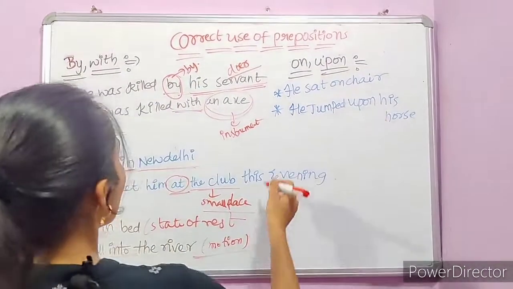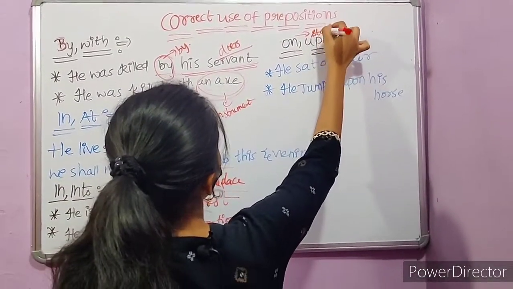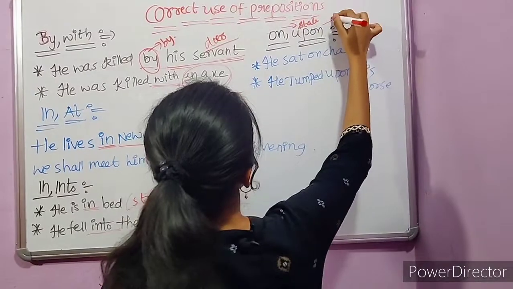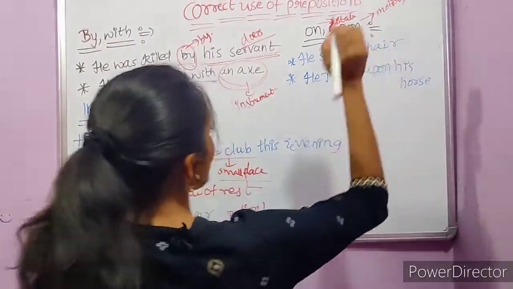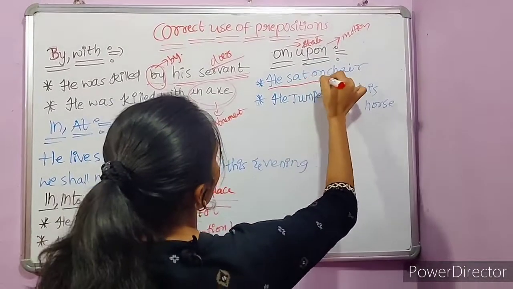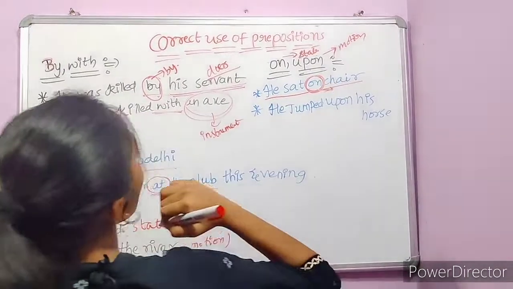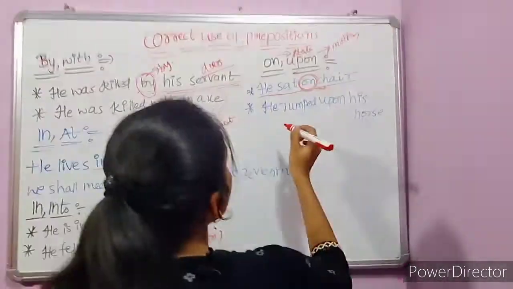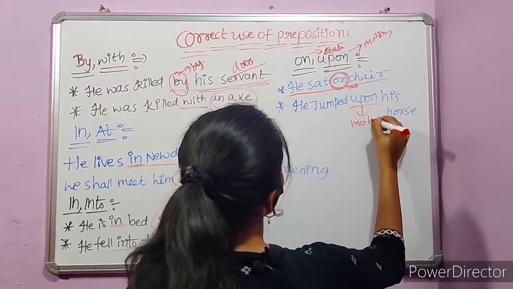In the same manner, on, upon. On is used to refer to things at rest, and upon is used to refer to things in motion. He sat on the chair. Here it is used to refer to things which are at rest. He jumped upon his horse. It represents motion.